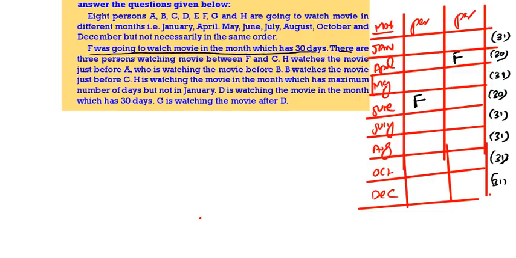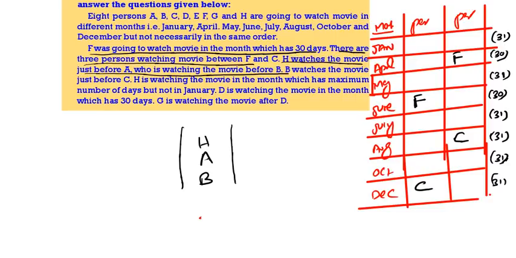Then there are 3 persons between F and C. Between F and C there are 3 persons. H watches the movie just before A, who is watching before B. That means we have to get H, A, B. H is watching the month which is having maximum number of days, so H is not January. So it will be H, it will be A, it will be B. Now in the second case, it will be H here, A here, B.